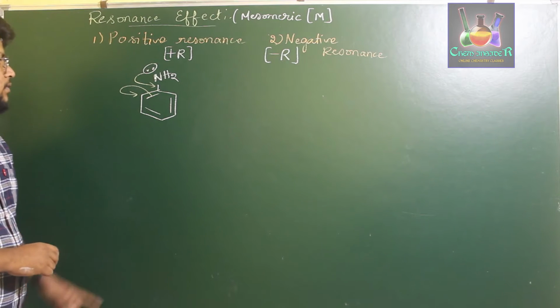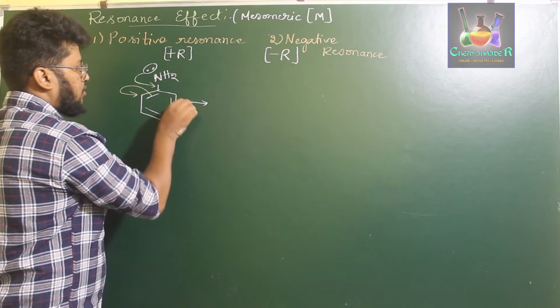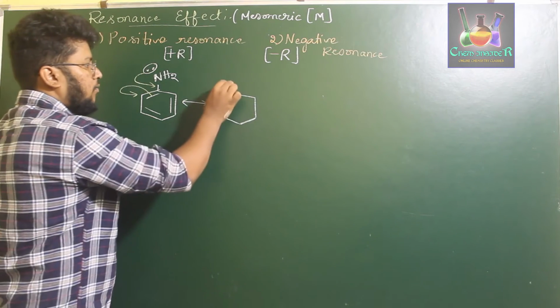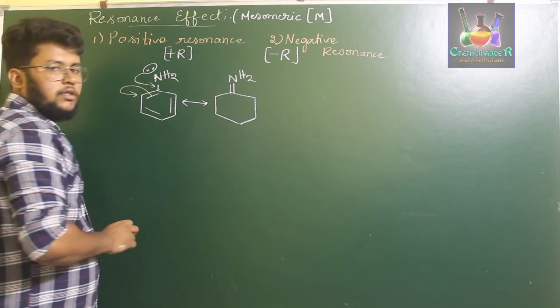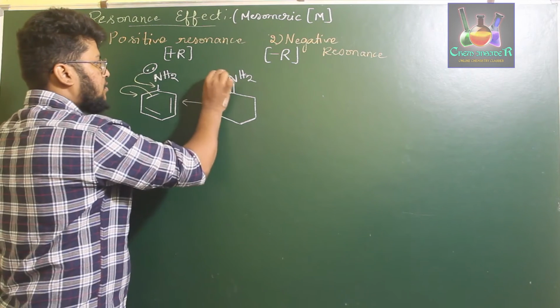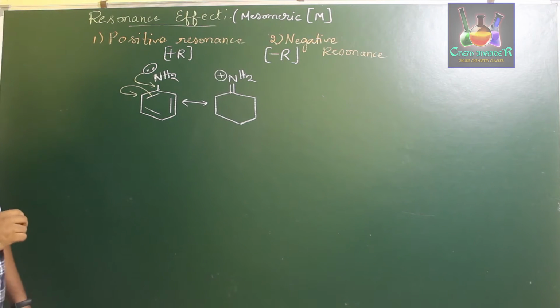Once you write down this structure, it can be resonated like this. This is again the same benzene, with a double bond to N, which also has H2. Since nitrogen has 4 bonds in this geometry, it is indicated with a positive symbol.